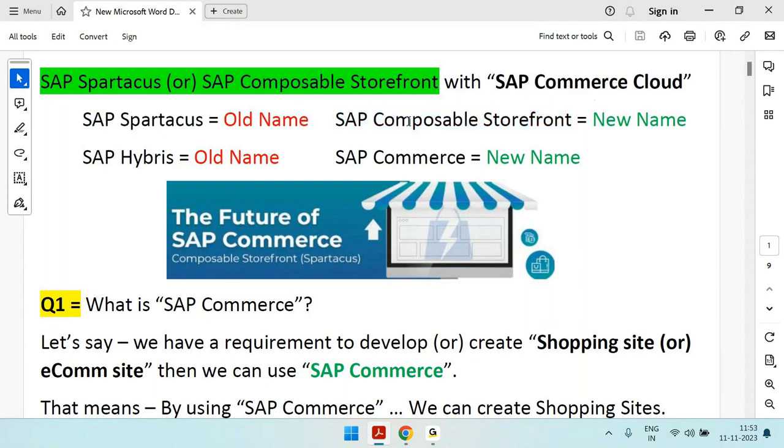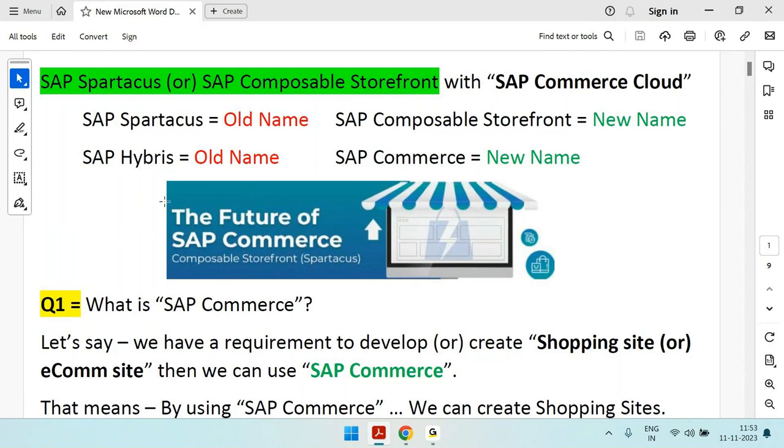That means if you are learning Spartacus, you are learning Composable Storefront. Similarly, Hybrid is the old name and SAP Commerce is the new name. These are the simple terminologies. You can relate it. So nowadays, Spartacus or Composable are same.